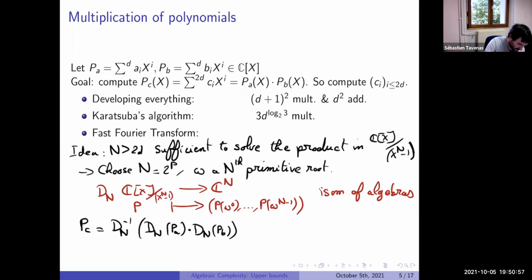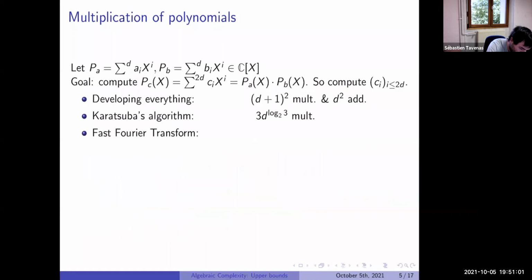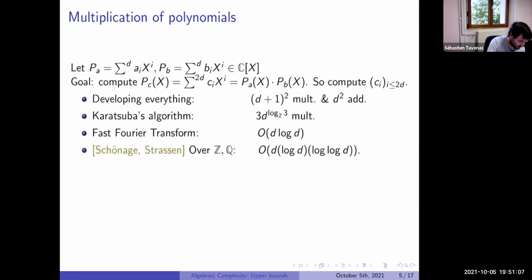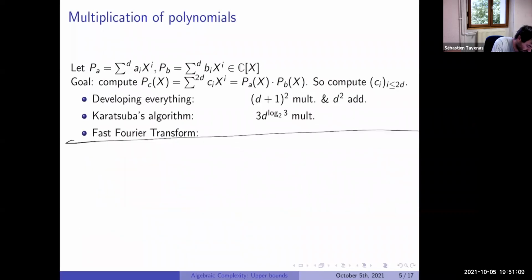And in fact, we can just notice that, what is it?